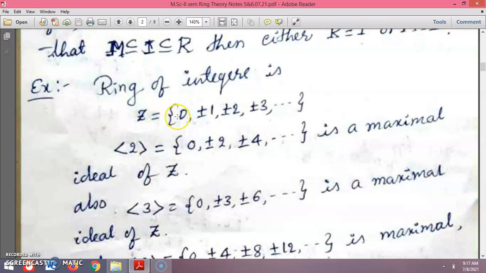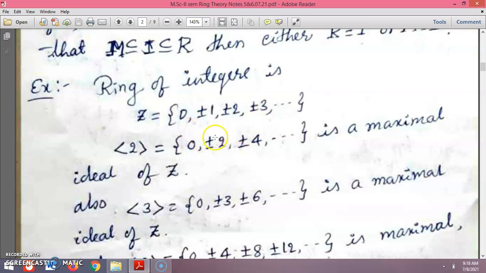As we know, in the set of integers, the multiples of 2, the even integer set, which contains 0, plus or minus 2, plus or minus 4 etc., is a maximal ideal of Z. Because Z is the integer system, in which we take the even integer elements.